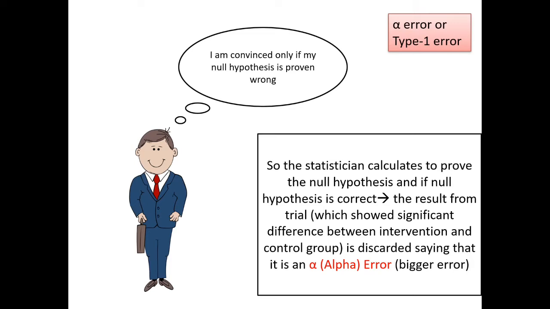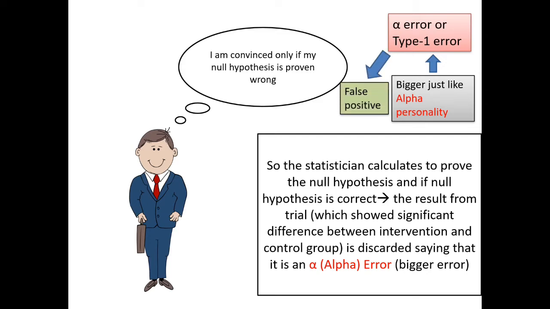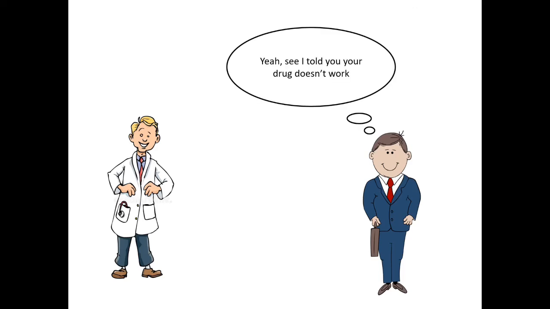So this alpha error or the type 1 error is bigger, just like the alpha personality. So it's very easy to remember an alpha error, a bigger error, a type 1 error, because it resembles the alpha personality, and is also known as the false positive error. So the statistician thinks that the null hypothesis should be correct and the trial is wrong, and that is when the alpha error comes into play.